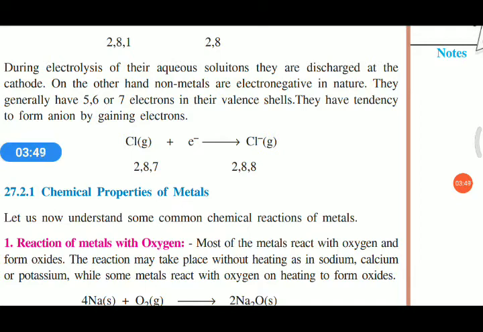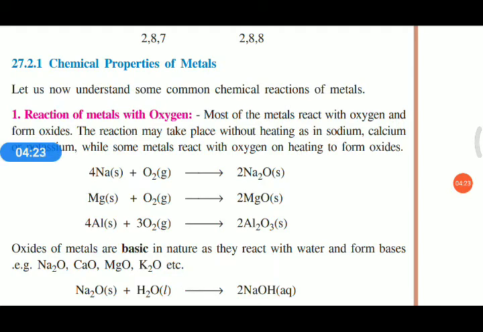Normally, non-metals contain 5, 6 or 7 electrons in their valence shell, the outermost shell. That is why they have the tendency to gain electrons to form an octet. Based on these properties, electronegativity and electropositivity, metals and non-metals show a wide variety of properties and make a lot of compounds. Remember electropositivity and electronegativity in your mind.